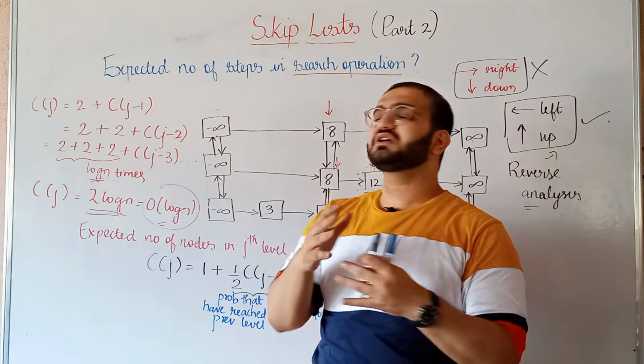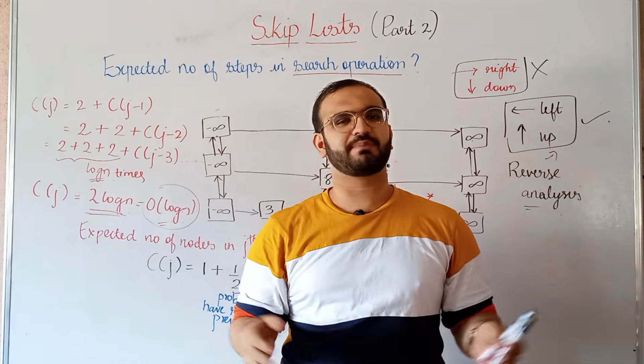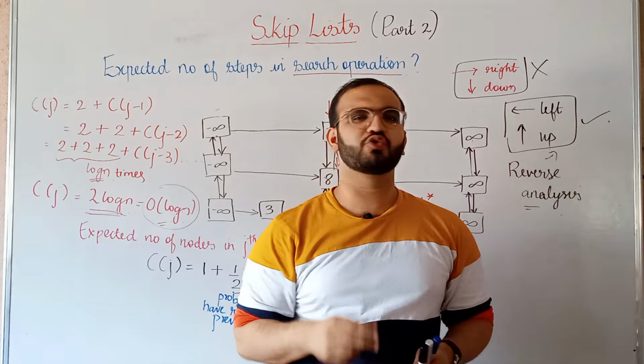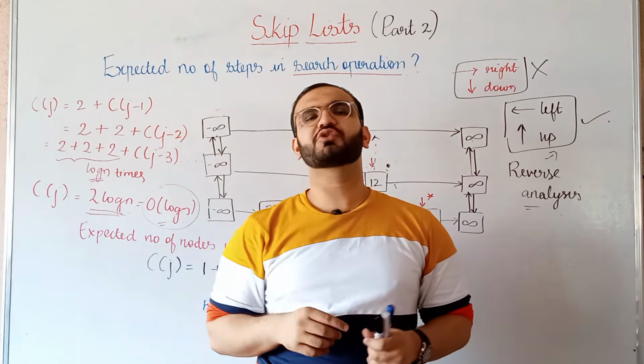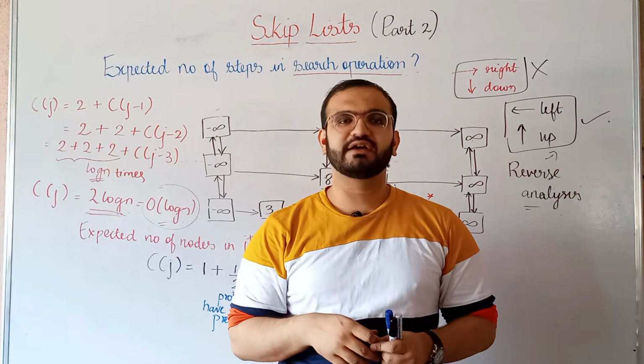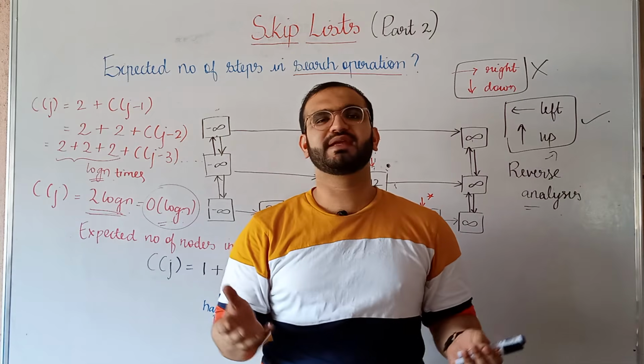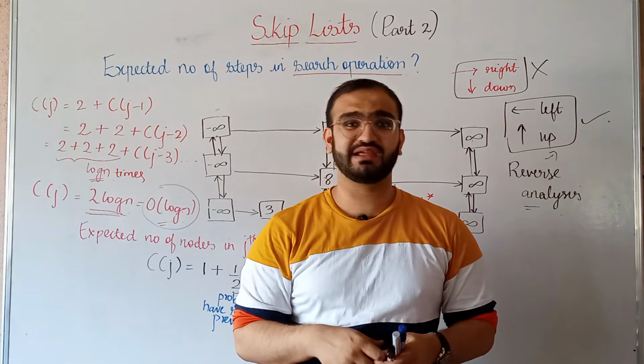So after doing a very in-depth analysis of this data structure, skip list, I have just 2 questions for you. The first question is very simple: why do you think a skip list is called a skip list?